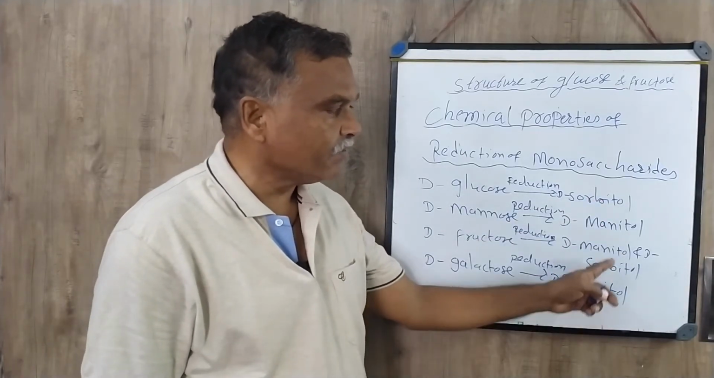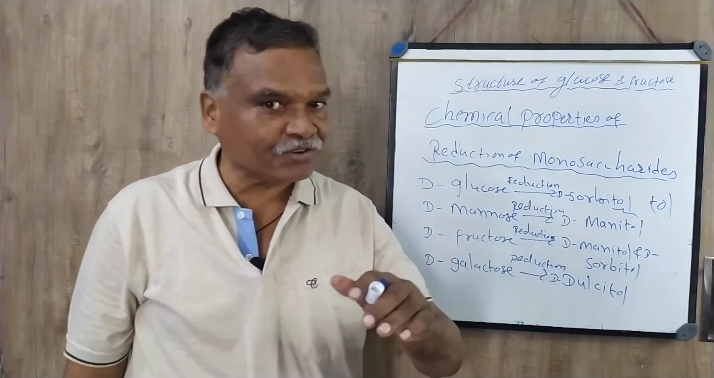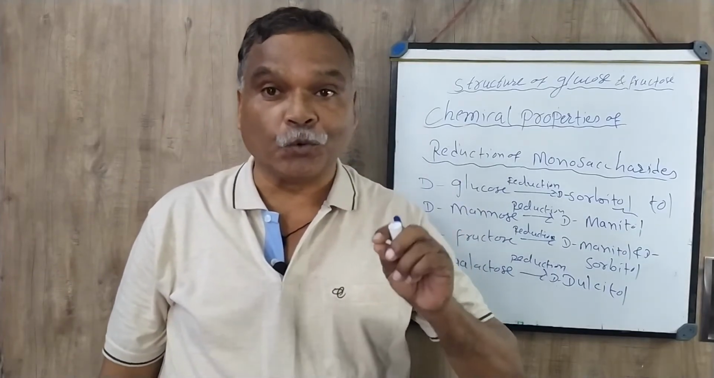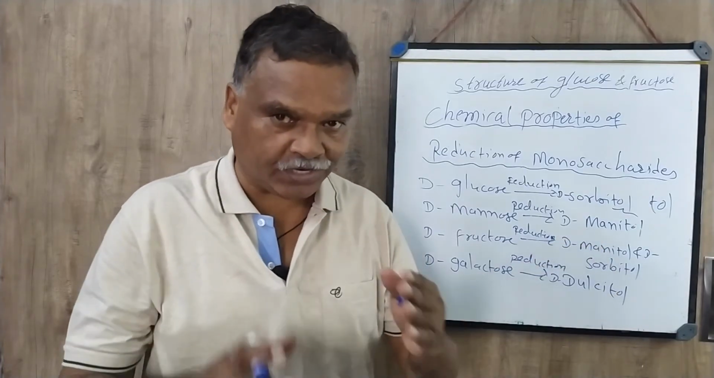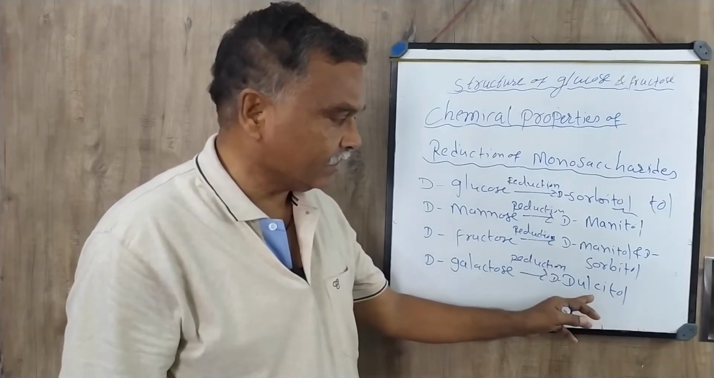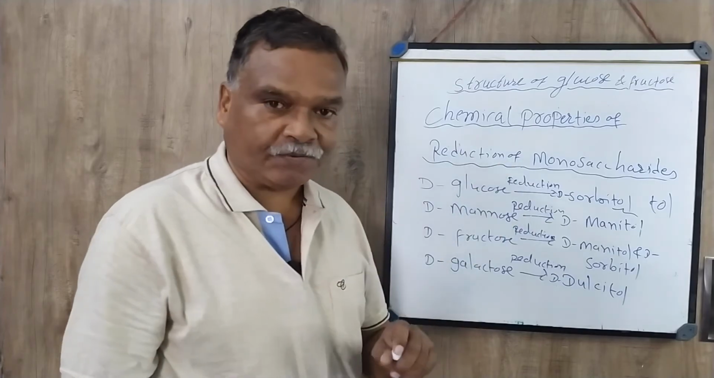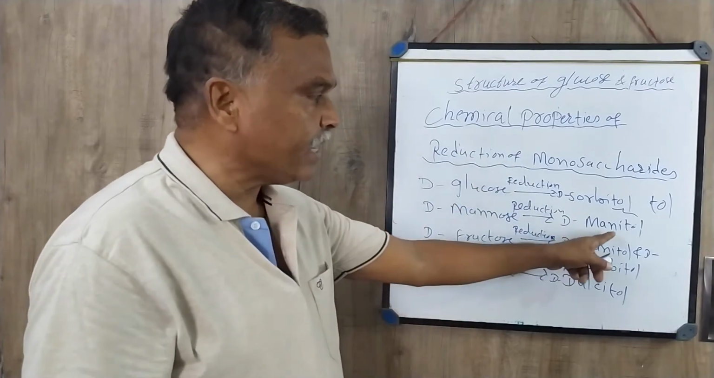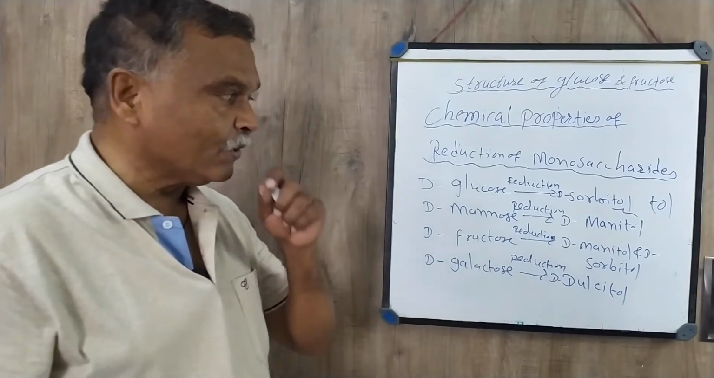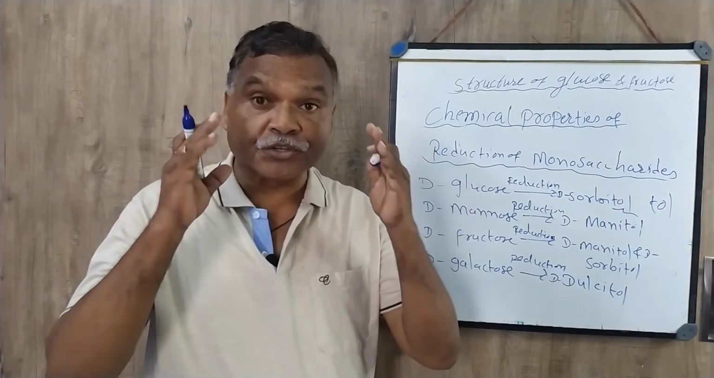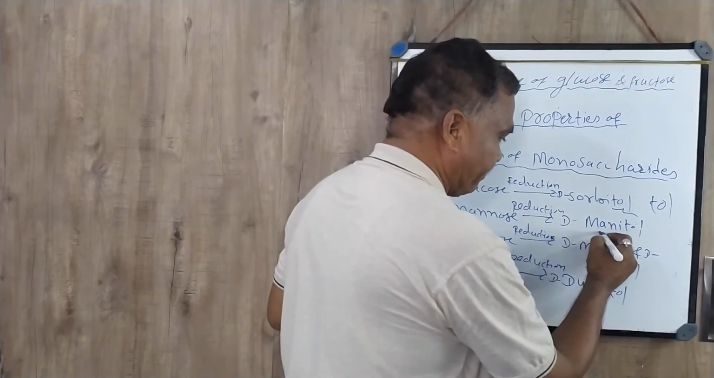These substances have the suffix TOL. This suffix is meant only for alcohols. Sorbitol is one type of alcohol, mannitol is another type, and then dulcitol as well. Now we'll see the importance of mannitol. The mannitol which is formed is an alcohol, and this alcohol is important to reduce cerebral edema in our body.